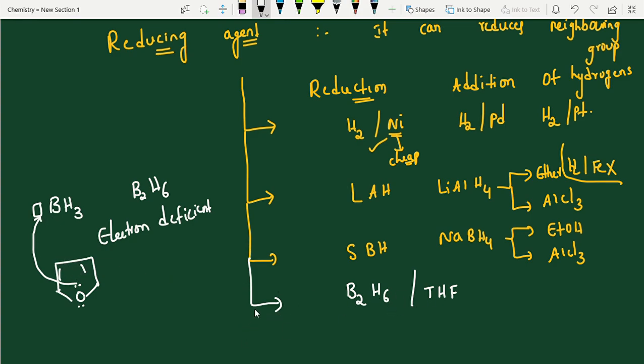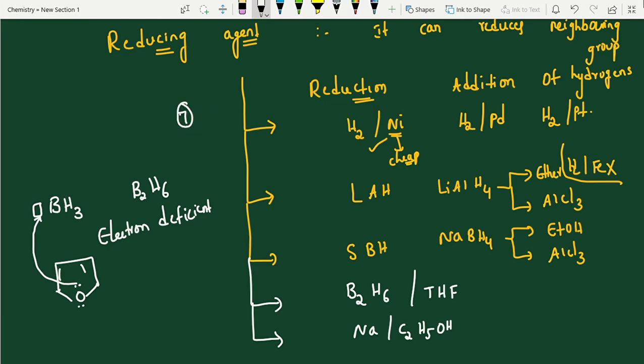Next, another reagent. What is the other reagent? Sodium in the presence of ethyl alcohol. These are the common reducing agents which we are using from first year to second year. So how many reducing agents have I listed here? Look into this. 1, 2, 3, 4, 5, 6, 7. Totally 7 reducing agents I am going to discuss.